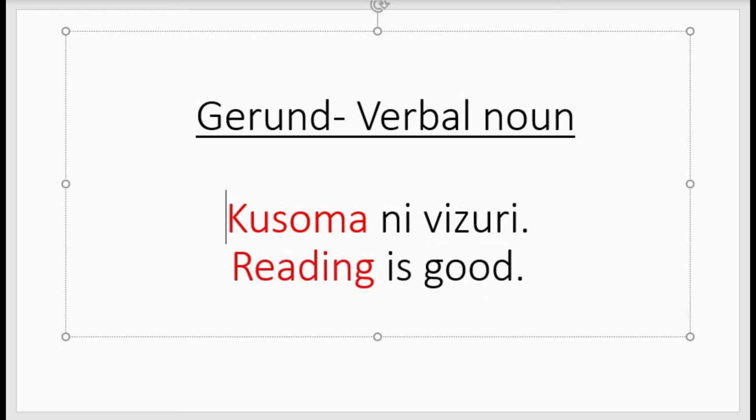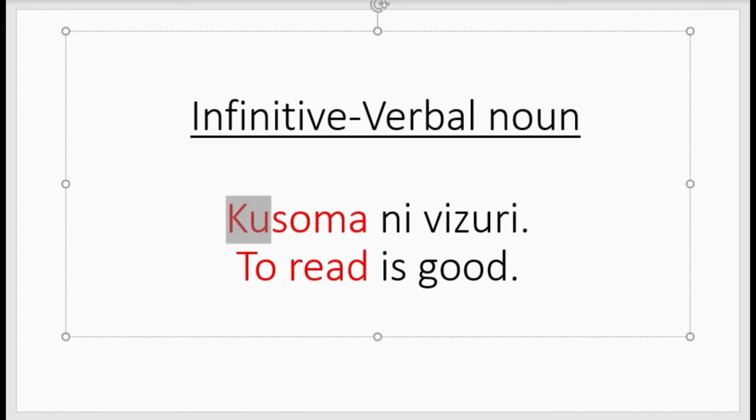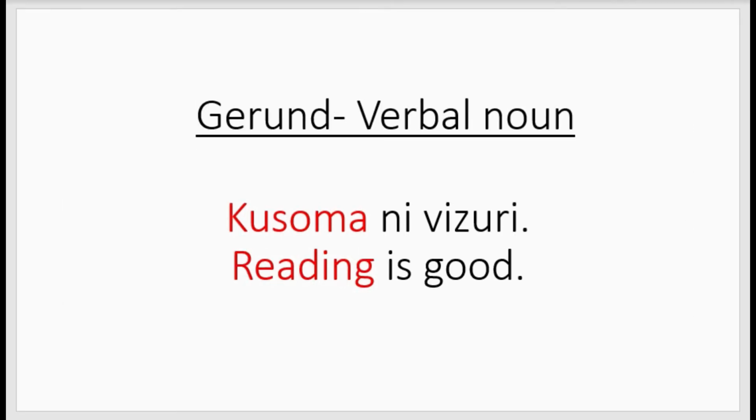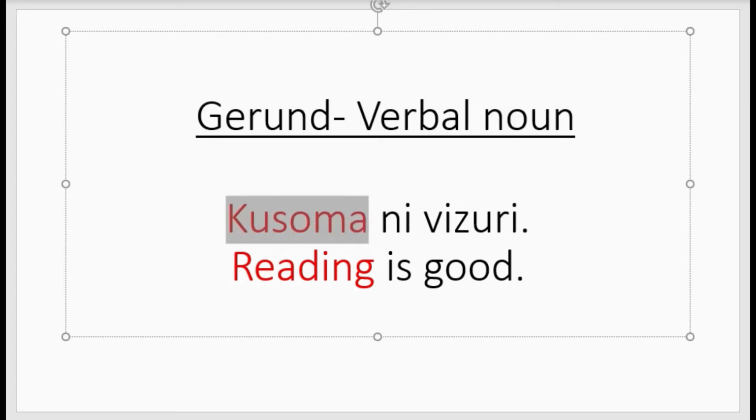Kusoma here is a noun. So kusoma can be a noun, or can be an infinitive verbal noun. Here it appears as an infinitive verbal noun, but here it appears as a gerund verbal noun.